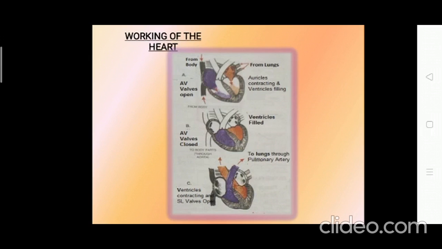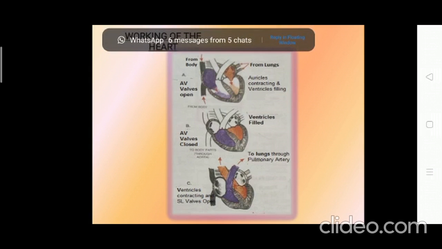Coming to the working of the heart. So you must be clear up till here. So let's see the working of the heart. The deoxygenated blood from different parts of the body is received in the right auricle. Okay, children. Simultaneously, what happens? Oxygen-rich blood returning from the lungs is received in the left auricle. The right auricle will contract and pump the deoxygenated blood into the right ventricle. Similarly, the left auricle contracts and sends the oxygenated blood into the left ventricle.